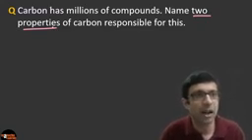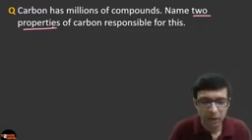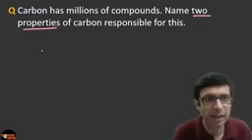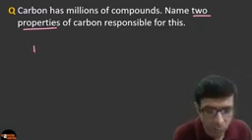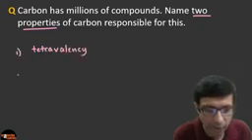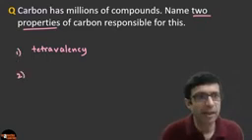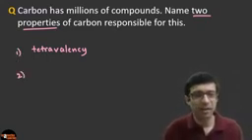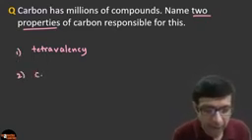Very good. I see Arshi Mistry has written tetravalency. Fantastic. Even Ridhima, excellent. And Anushka Yadav has also written it here. Awesome, guys. So one answer is tetravalency, right? What do we mean by that? I'm going to explain to you. So one property is tetravalency. What is the second property? Catenation. Awesome. You guys rock. Fantastic. Catenation.